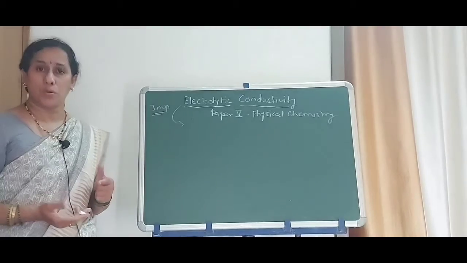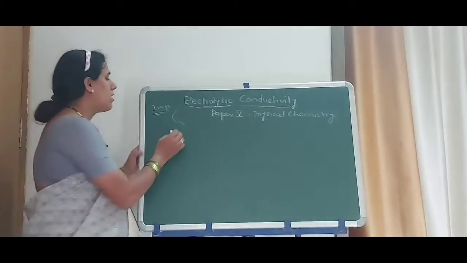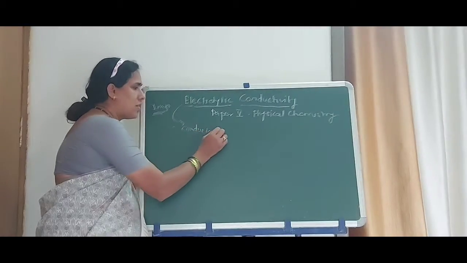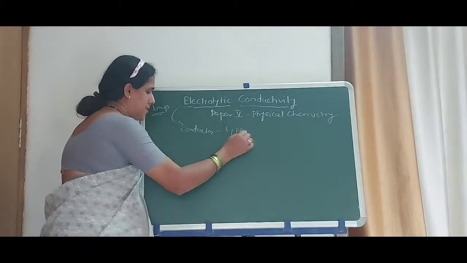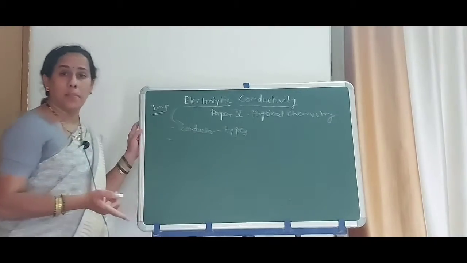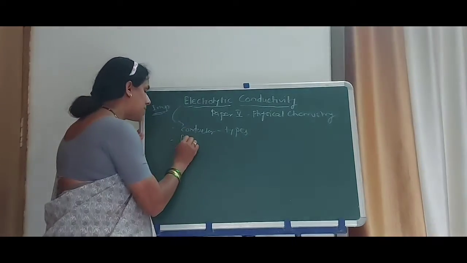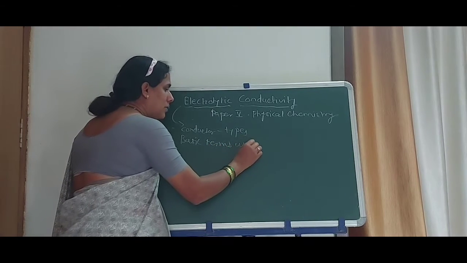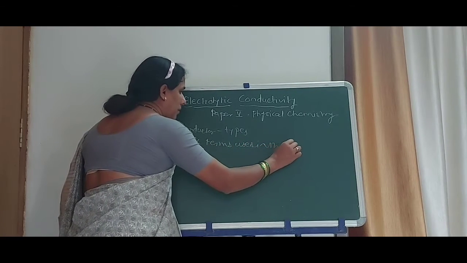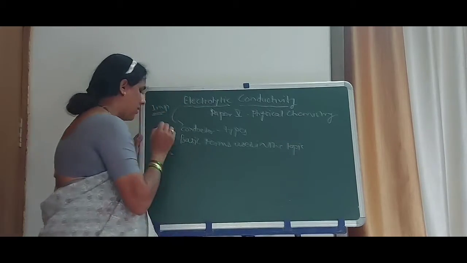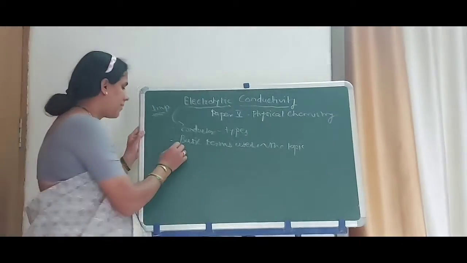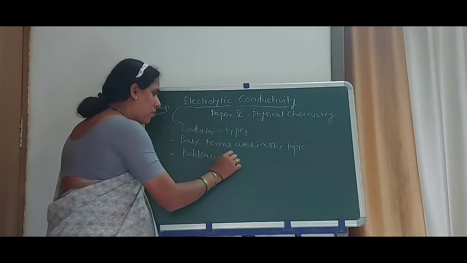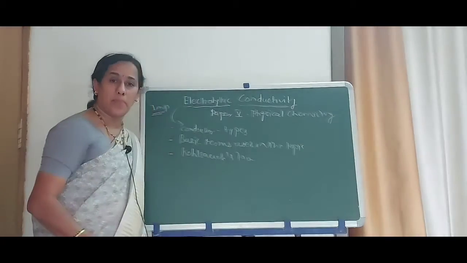Now, which points do we have to cover in this topic? First of all, we have to see the definition of conductor. After the definition, we have to see its types. Then we have to see the difference, and then the basic terms used in the topic. Thereafter, we will see the Polar-Bridge term and its applications.